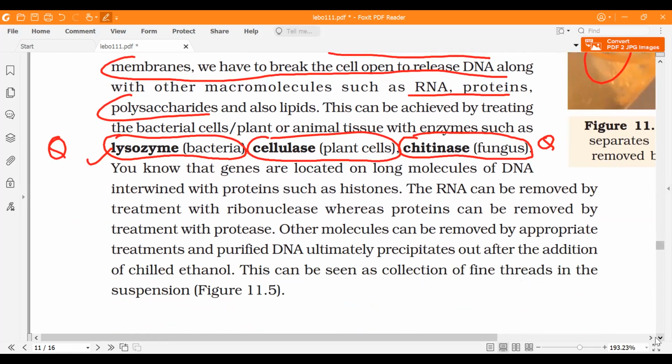If your DNA is getting isolated from the plants, you use cellulase. If it is from fungus, you use chitinase. If it is from bacteria, you use lysozyme. Got it, beta?